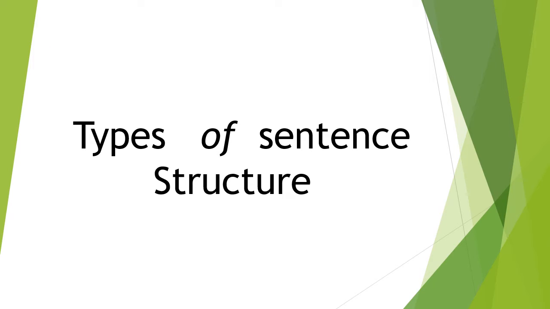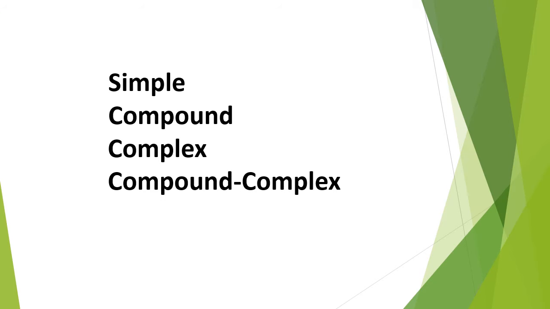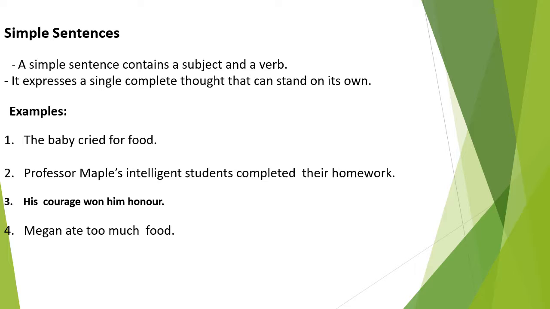My topic is types of sentence structure. There are four types of sentence structure: simple sentence, compound sentence, complex sentence, and compound complex sentence. As you know, a sentence is a group of words that has a complete thought. Structure-wise, we divide them into four types.